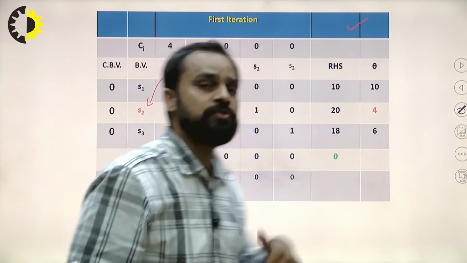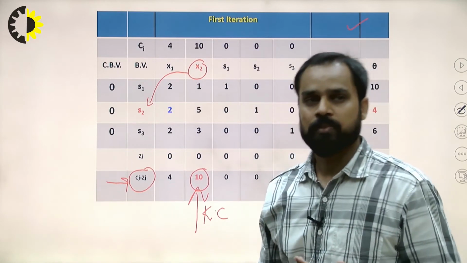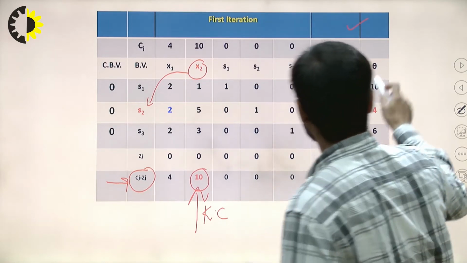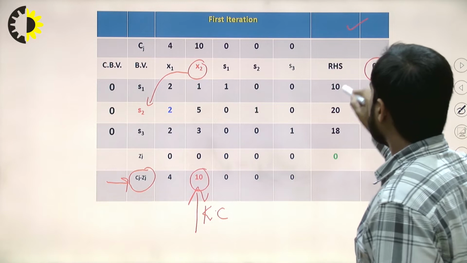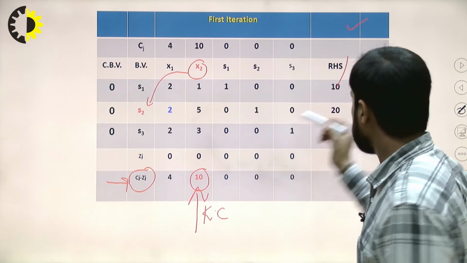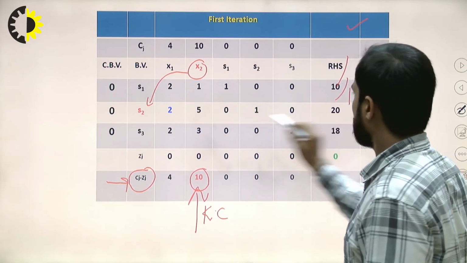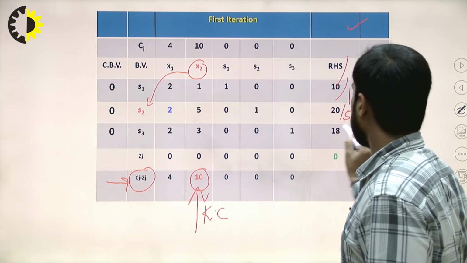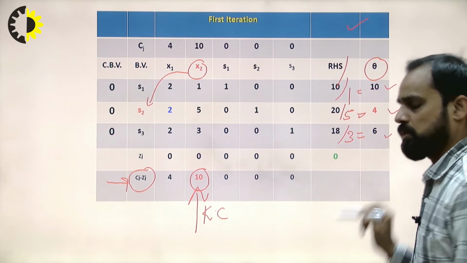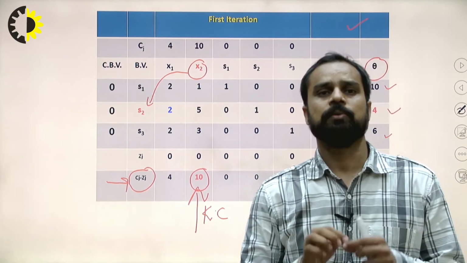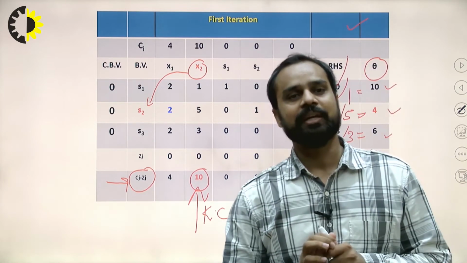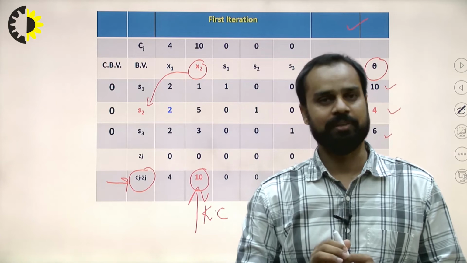Now we have to decide which variable will leave the basic variable table. How can we decide that? On the basis of theta. How can we calculate theta? Theta is simply calculated by dividing the right hand side by the elements of the key column. That means 10 divided by 1, 20 divided by 5, and 18 divided by 3. We get the values 10, 4, 6. Out of these, we select the least theta value, which indicates the variable that will leave the basic variable table.